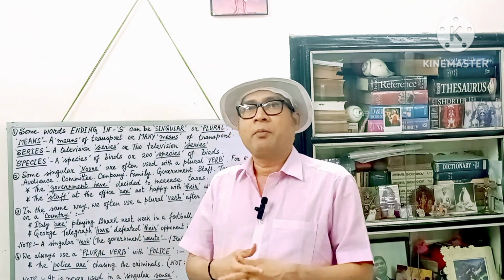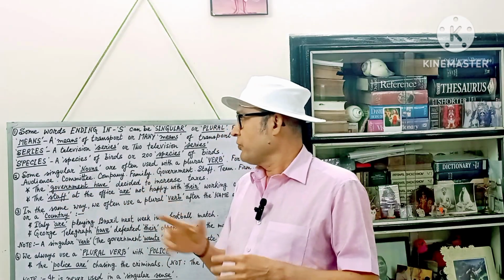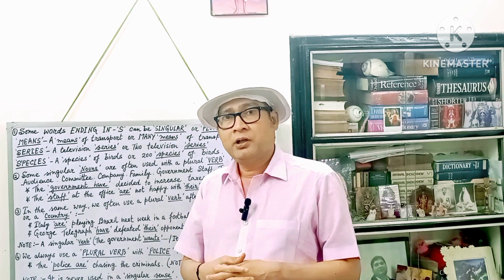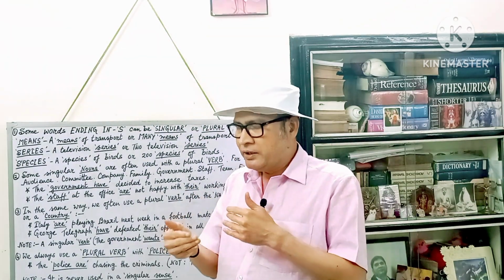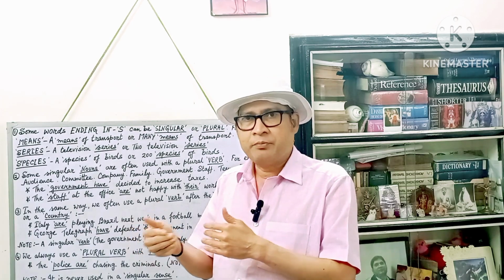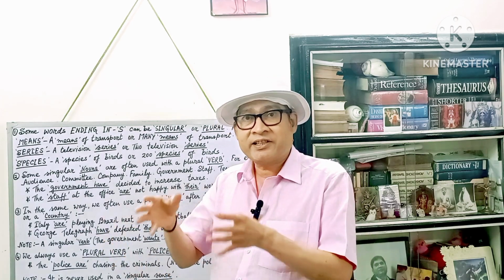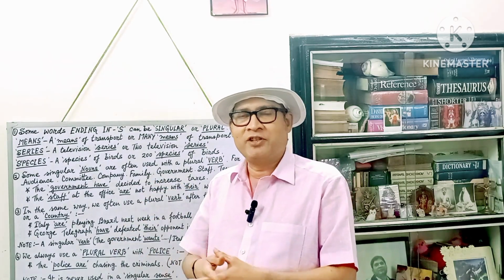It's okay, fine. But if you happen to see anywhere the use of these words as singular nouns, you get a little confused. Sometimes you start thinking that perhaps the writer has made a mistake. It's not a mistake. It is an exception. It is a very strange exception of the English grammar.